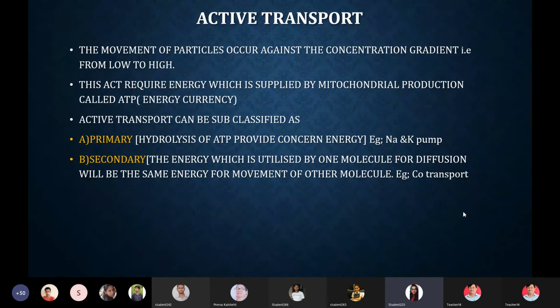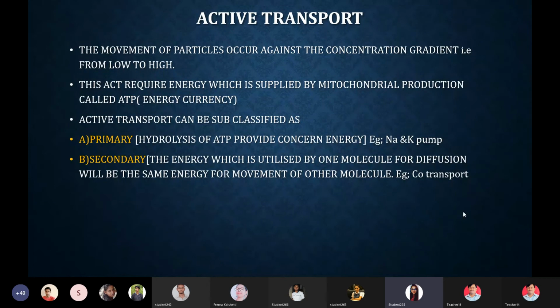Points that you have to keep in mind: first, in active transport, the diffusion occurs from low concentration to high, across the concentration gradient. As this is against the concentration gradient of the cell membrane, it requires energy, and that energy is supplied by the mitochondria through cellular respiration.